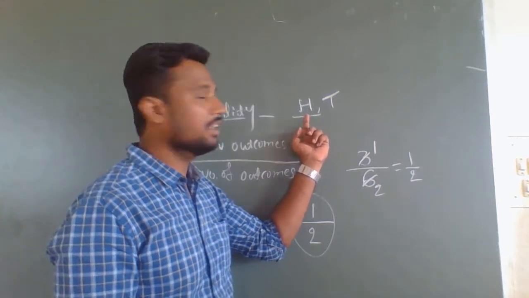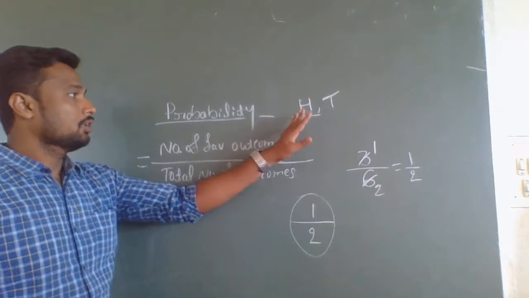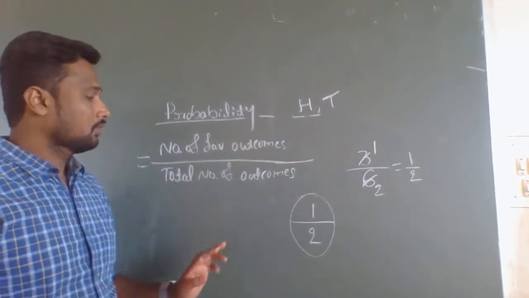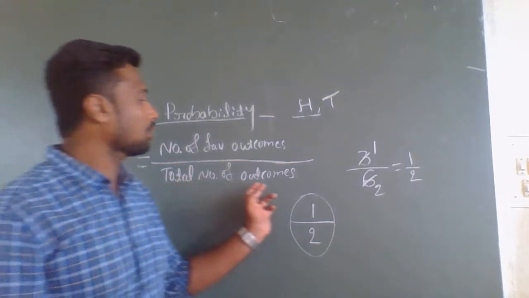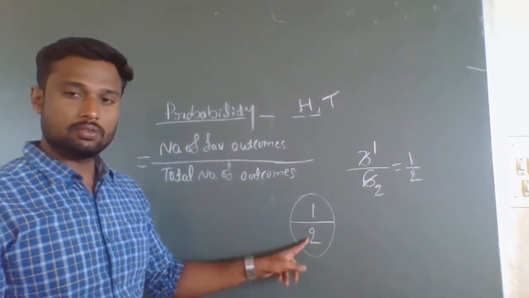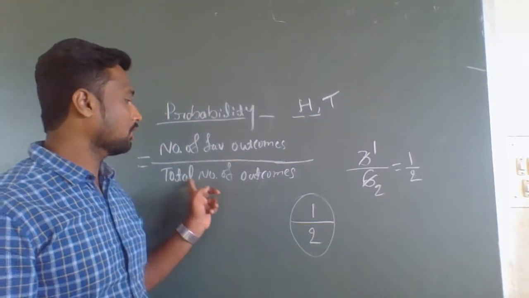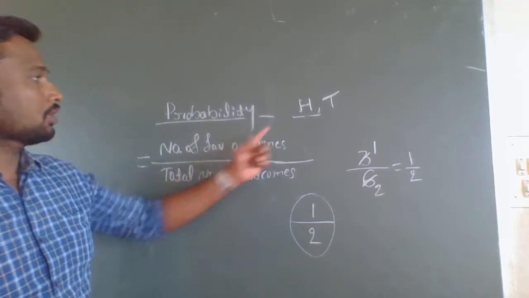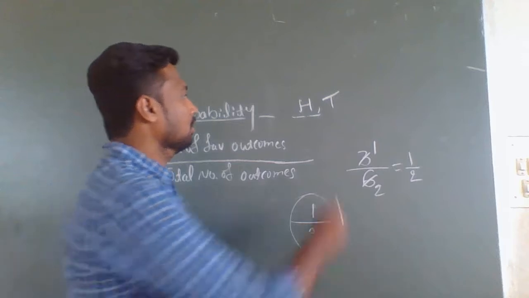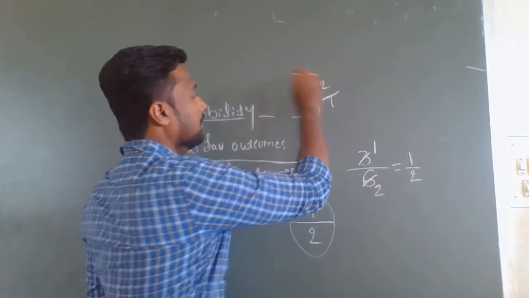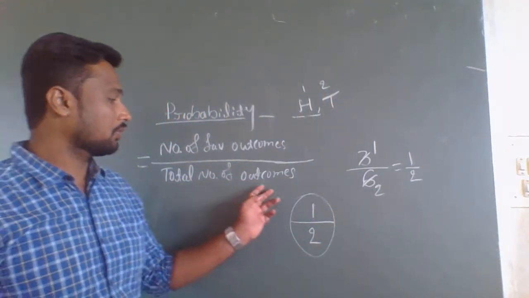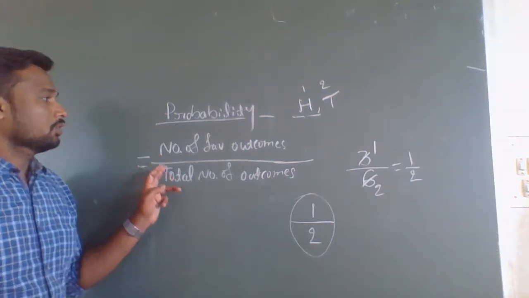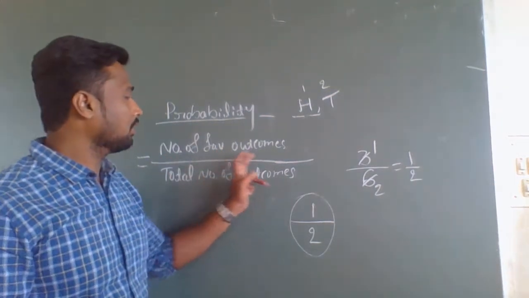To get the probability of getting head, total number of outcomes, here we have written 2, right? Because head and tail, there are two outcomes. Therefore, total number of outcomes 2. Right? So now, number of favorable outcomes.